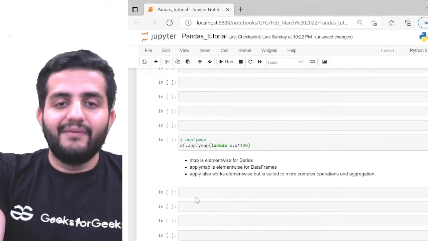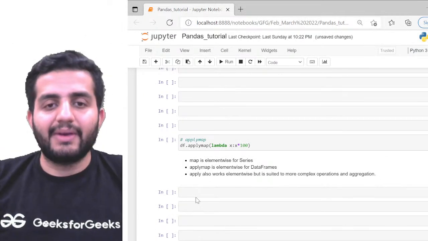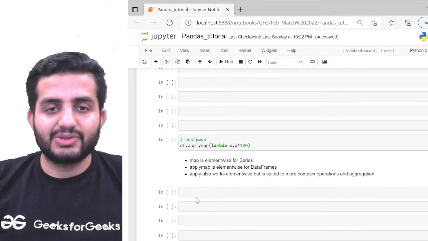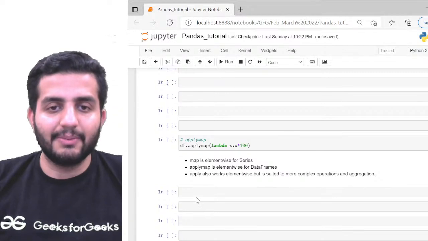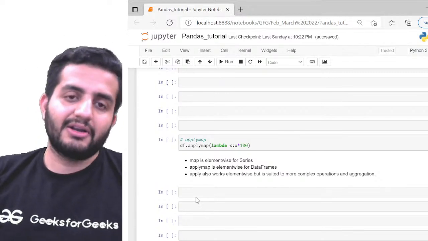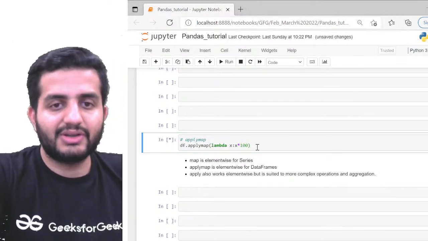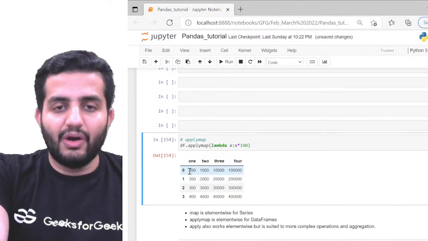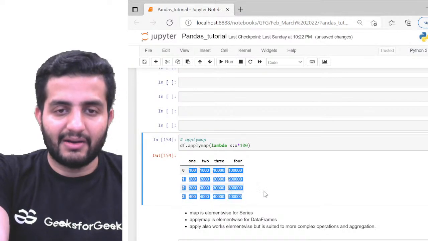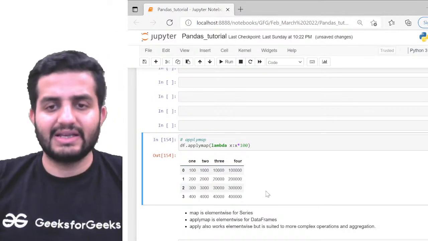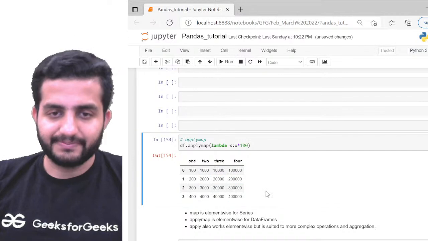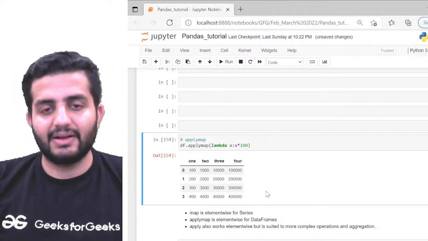Okay. We also have applymap. With applymap we are again doing an element wise operation. It's a similar concept to what we have in pipe. Here we are applying df.applymap(lambda x: x * 100). If I do it like this, all of my elements get multiplied by 100. It's similar to the pipe function only, but there are certain differences.